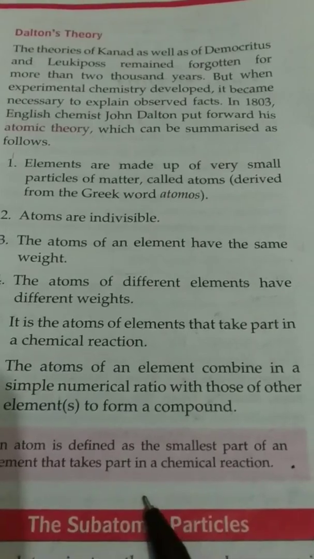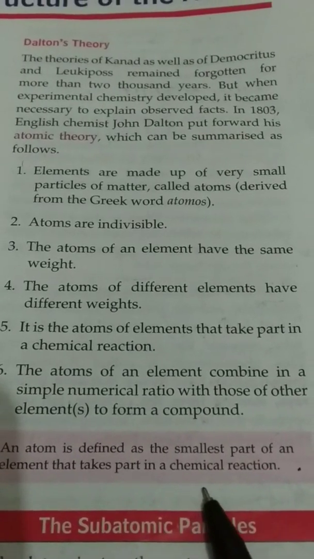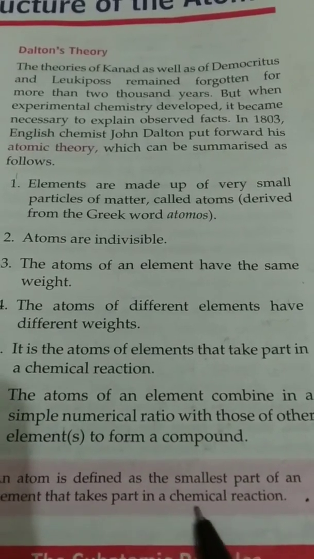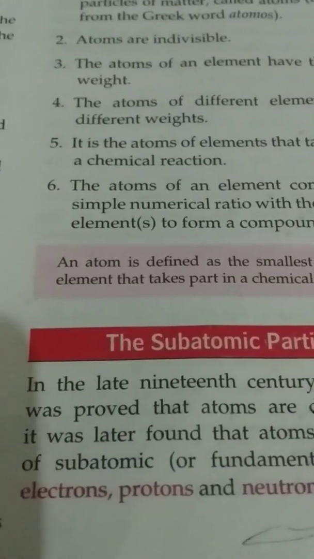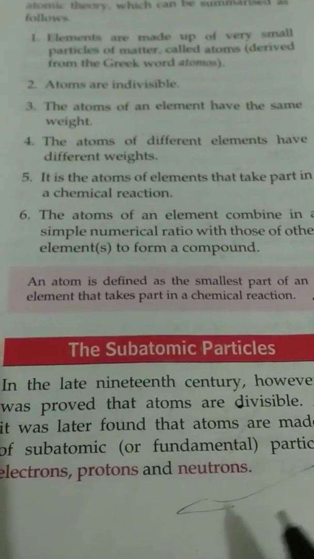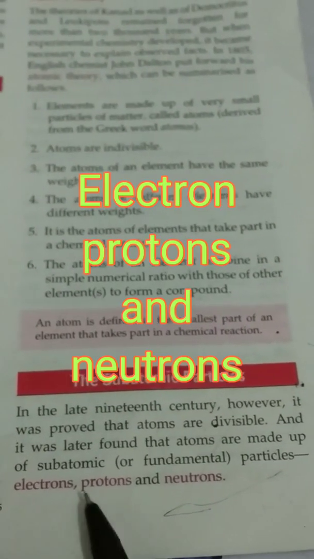Then the definition of atom: it is defined as the smallest part of an element that takes part in a chemical reaction. The subatomic particles: in the 19th century, it was proved that atoms are divisible and are made up of subatomic or fundamental particles. Which particles? Electrons, protons and neutrons.